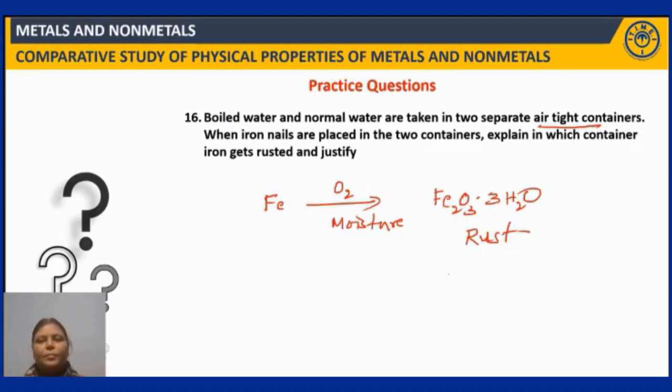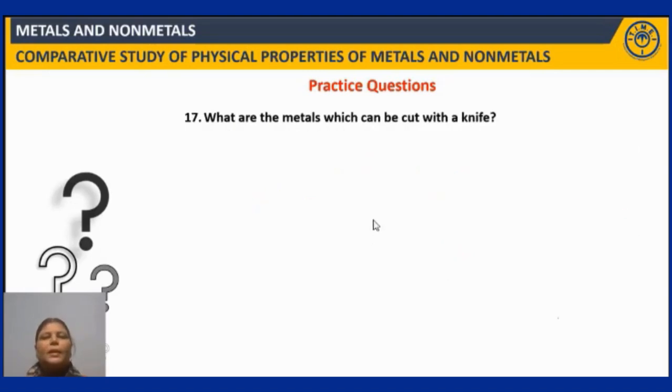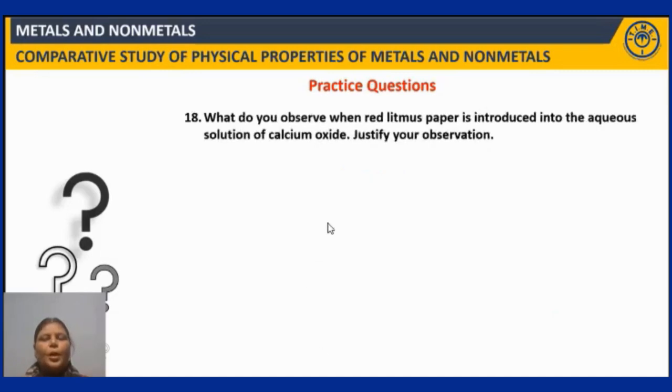Next question. What are metals which can be cut with a knife? Yes, sodium and potassium. Why? Because they are so soft in nature that they can be cut with the help of a knife. Next question. What do you observe when red litmus paper is introduced into the aqueous solution of calcium oxide? Justify your observation. A similar type of question we have already seen in the application based questions.